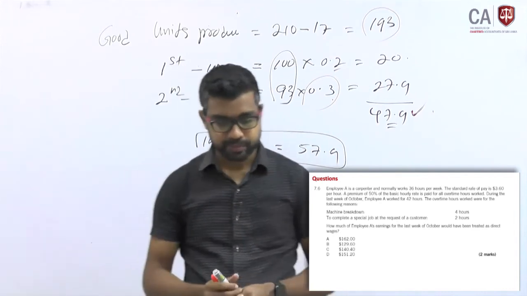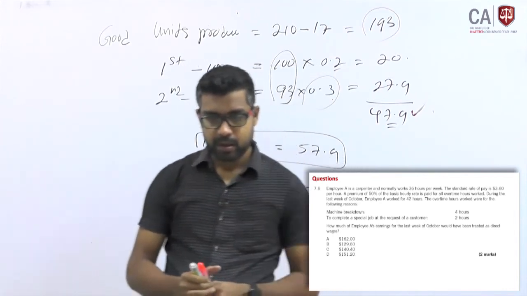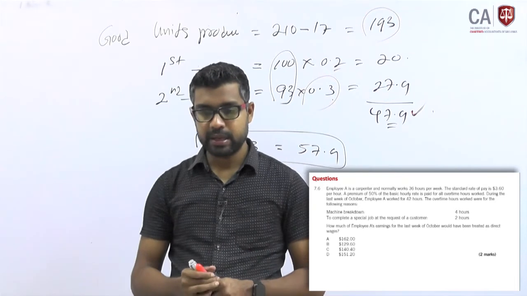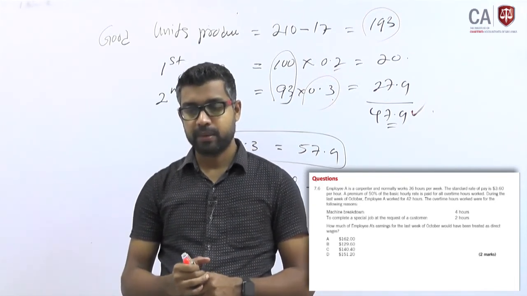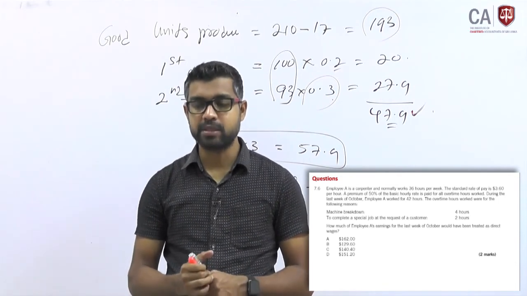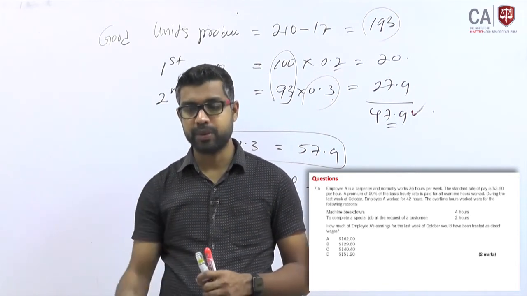Question number 6. The employee is a carpenter and normally works 36 hours per week.